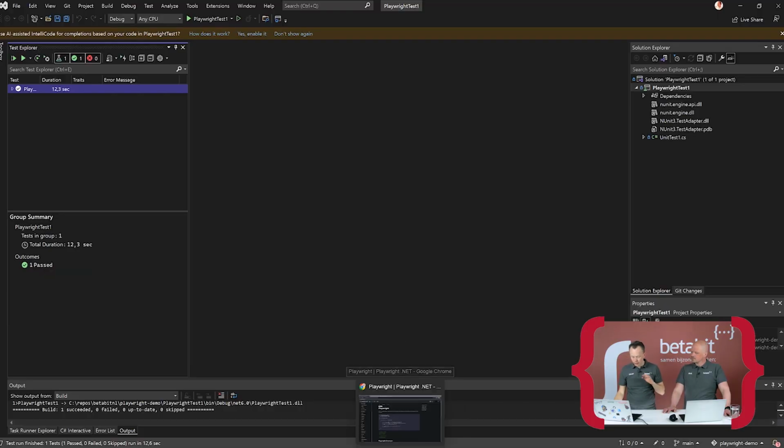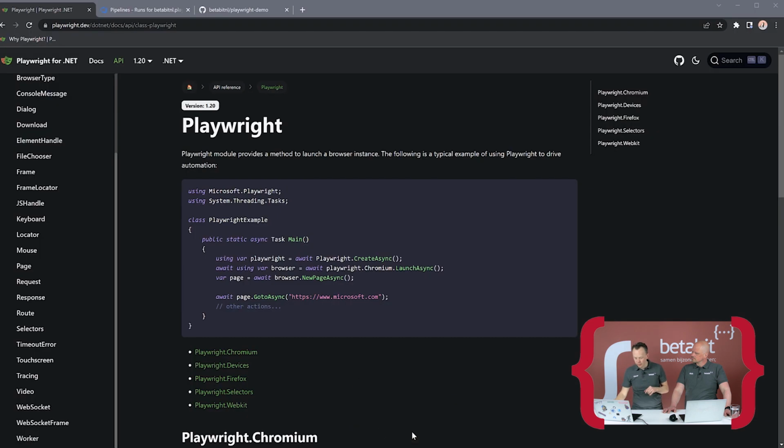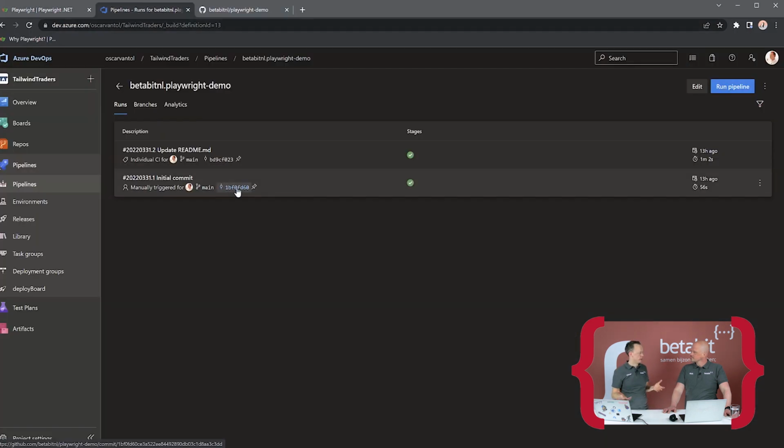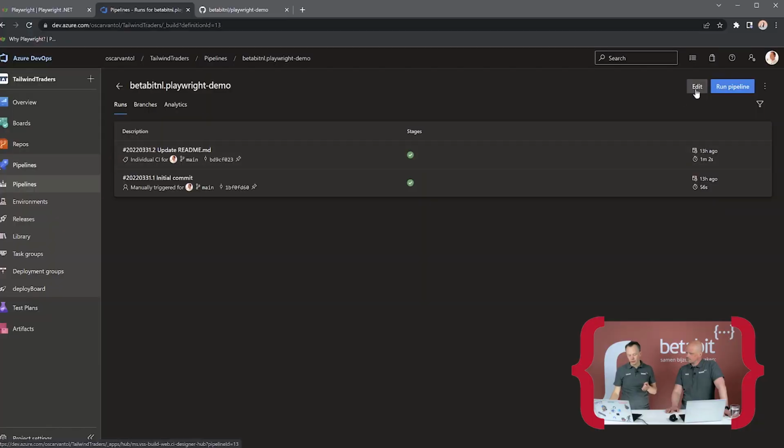But what is the next step in this? We actually want to run this again and again, because it's a regression test, right? Yeah, and it's an automated test, so we want to just kick it off and see what it does. Indeed. So for this I prepared something this time: a build pipeline running with this test, and I'm going to walk through the YAML. Most of us use pipelines in Azure DevOps, or actions on GitHub. In this case, because most of the companies I work with use Azure DevOps and it's kind of similar, you will be able to do the translation. So I go to this pipeline and edit it.